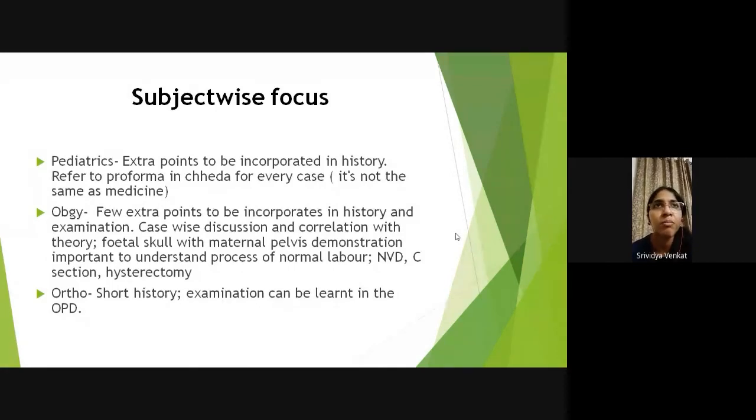Otherwise, it's not very difficult, but the theory part is very important, because there's a lot of theory and practical overlap in obs gynae. So even if you don't really refer to a practical book, read up the theoretical part, take the case and present it, and while you present it, the professor or the resident will tell you, okay, these are the points that you should add in negative history, or these are the points that you should ask the lady in order to make your history better, and that is more than enough. You don't really have to sit and read a practical book as such. But there is one called Virkud, which you could refer to later on.